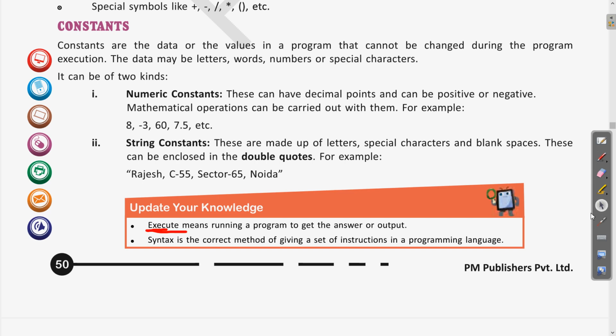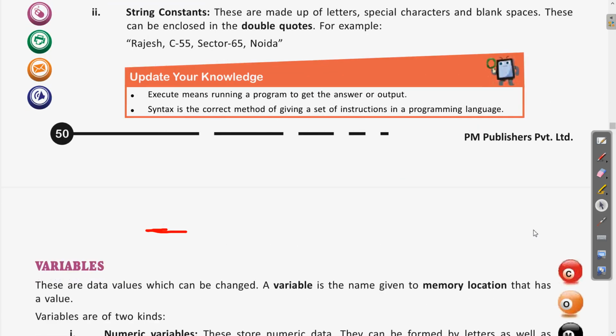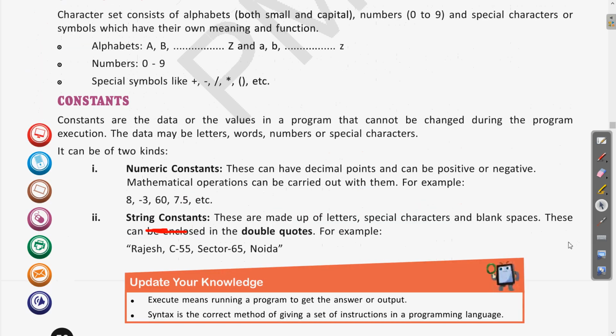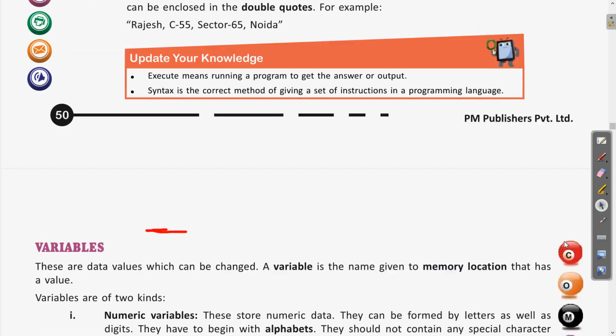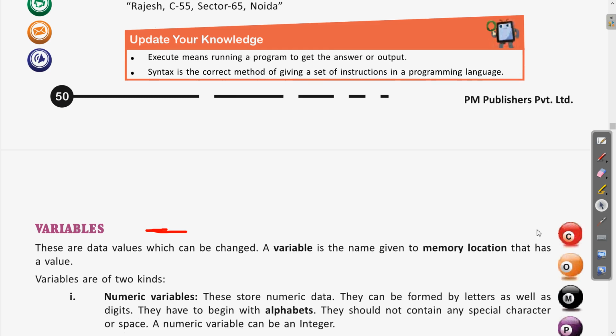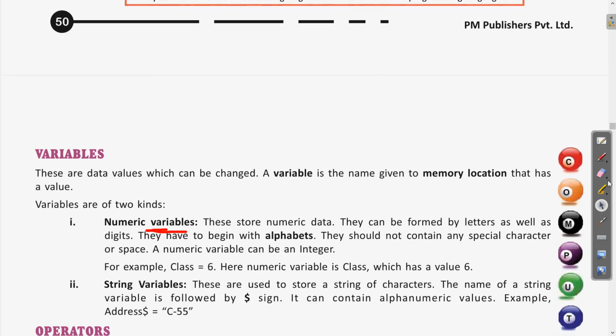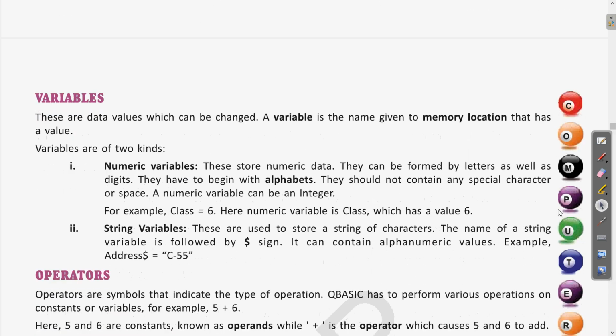Okay. Then next is variables. We have just seen the character set and constants. After constants we have variables. Let us see variables now. So if I erase this, variables are data values which can be changed.